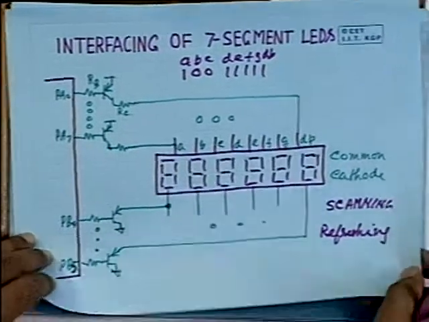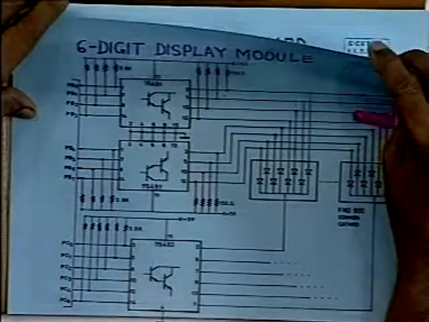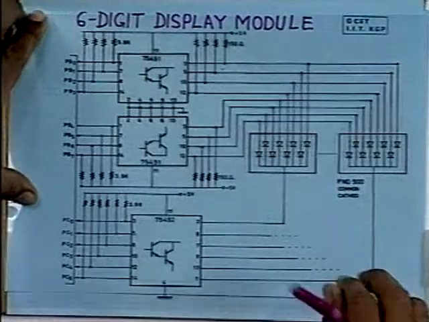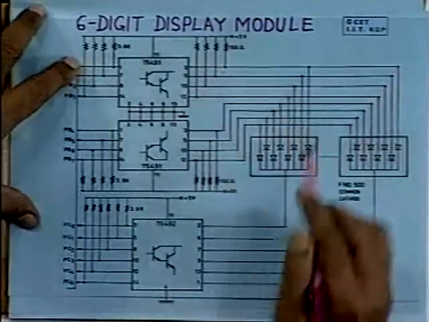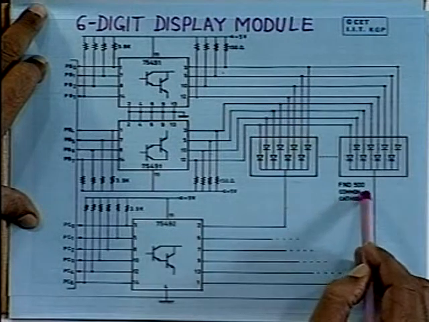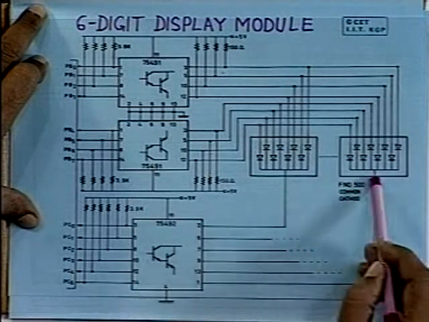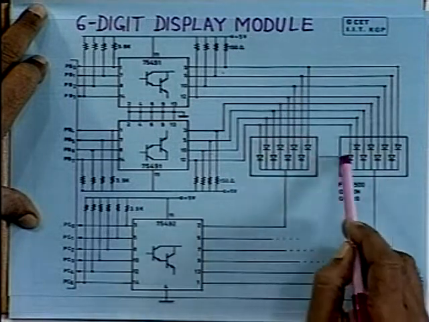We have seen that. Now, just like the keyboard module I had shown in the last lecture, you can also use a display module, and it can be realized in this manner. This is the 6 digit display module. Let me explain its operation. Here there are 6 LED digits, FND 500 common cathode type displays. This is 1 digit, and 6 such digits are shown here.